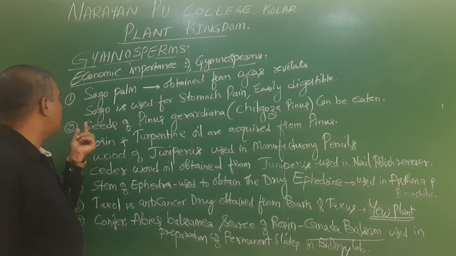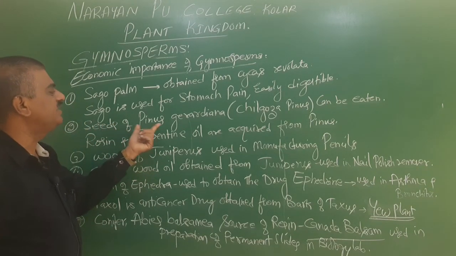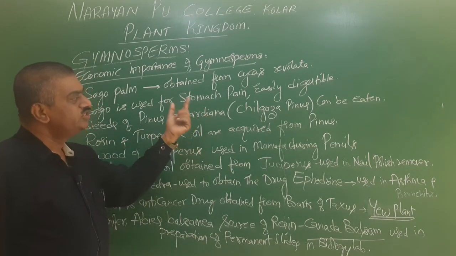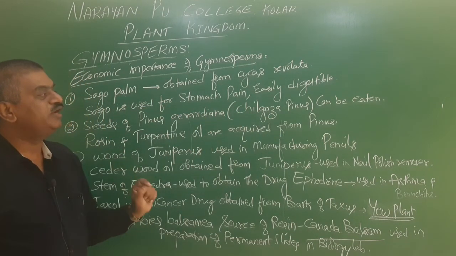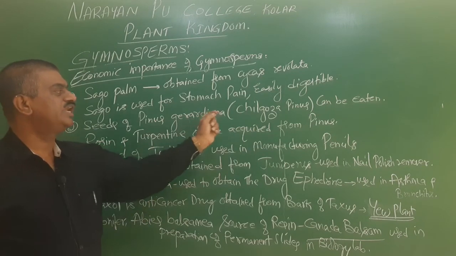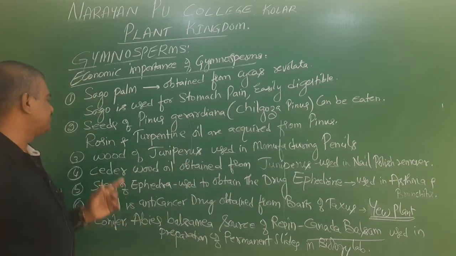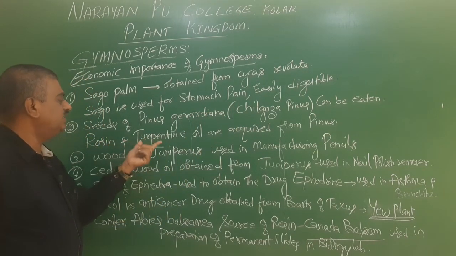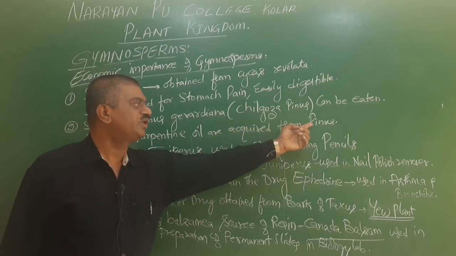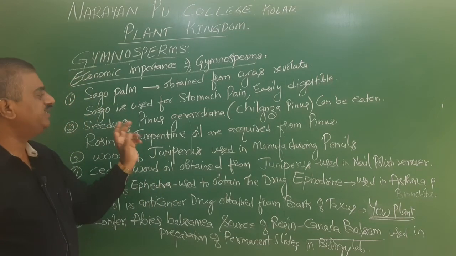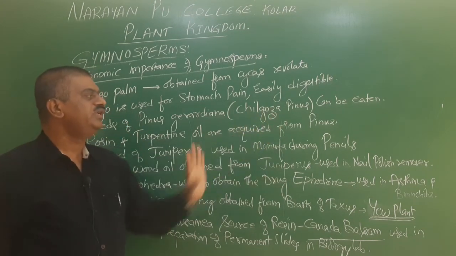The second is the seeds of Pinus gerardiana, called chilgoza pine, which can be eaten. Resin and turpentine oil are acquired from Pinus.